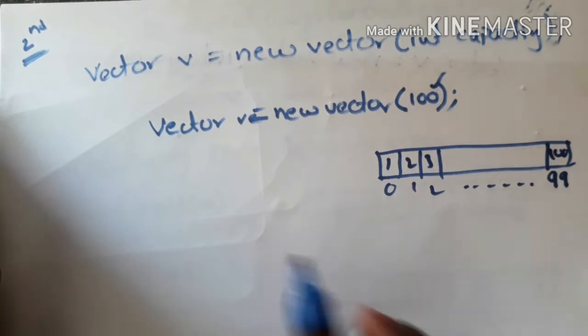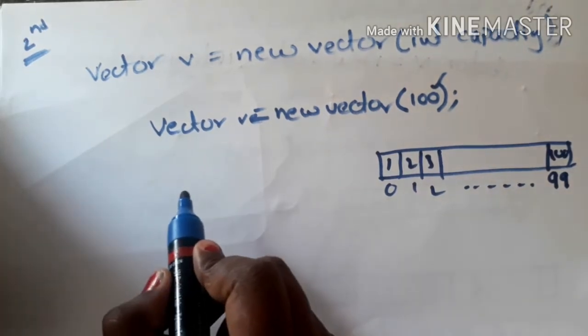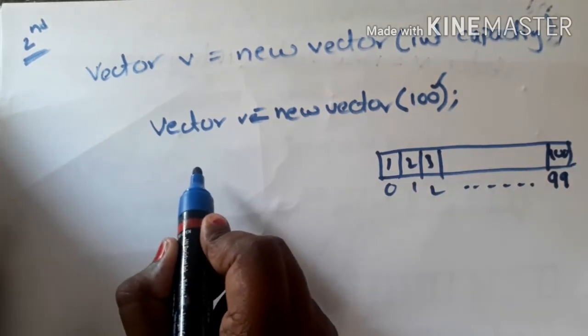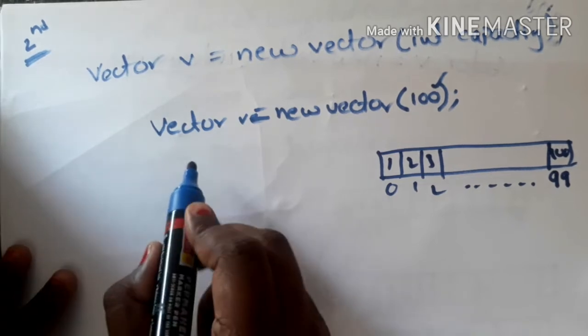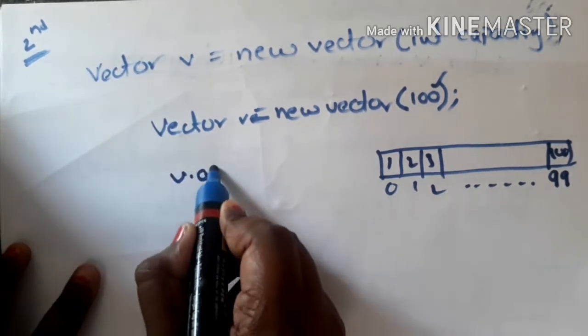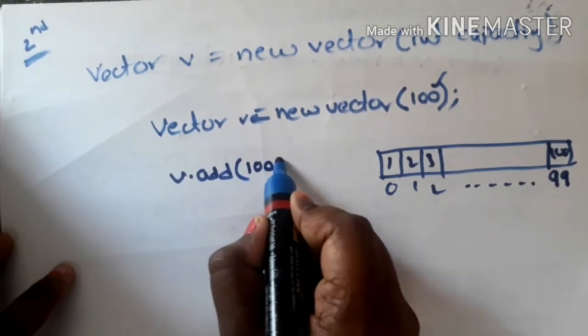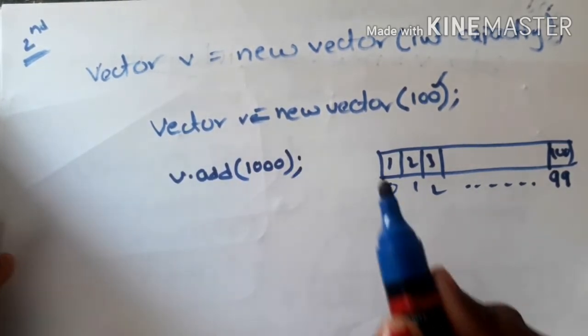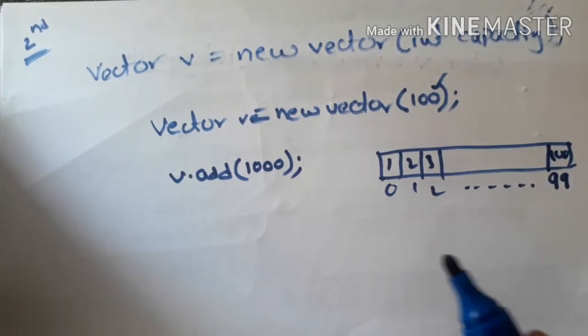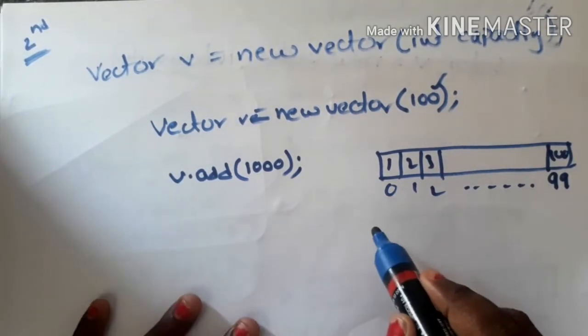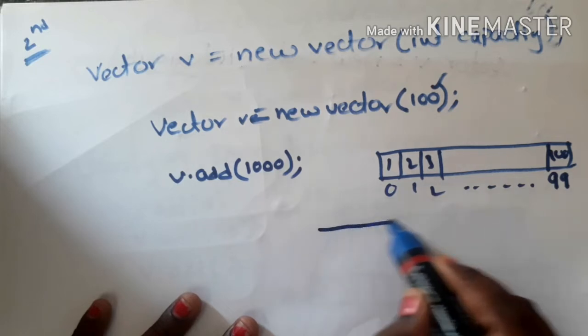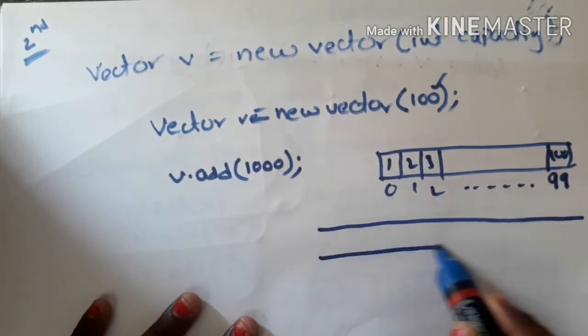Now if I try to add the 101st element into the array, what happens? v.add(1000), I want to add 1000 as the 101st element into the array. Now what happens? The same picture as the first method, right? A bigger size array with capacity into 2 will be created.